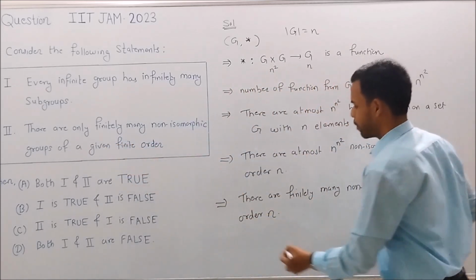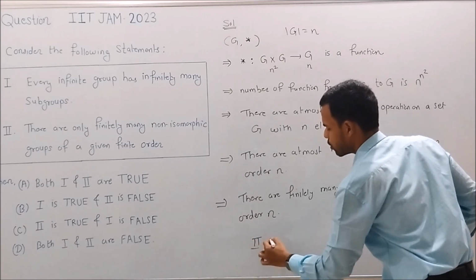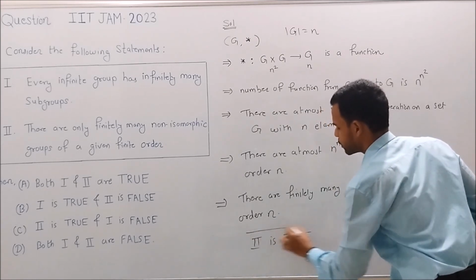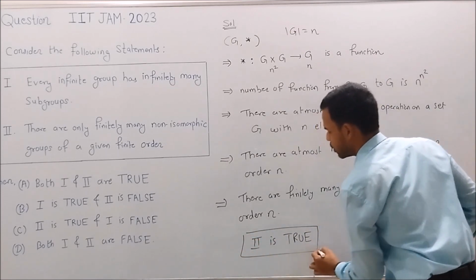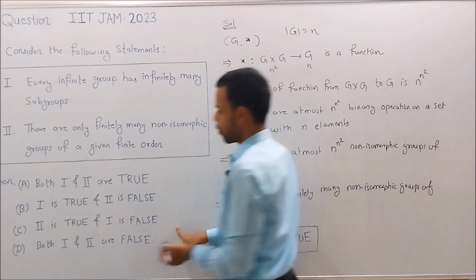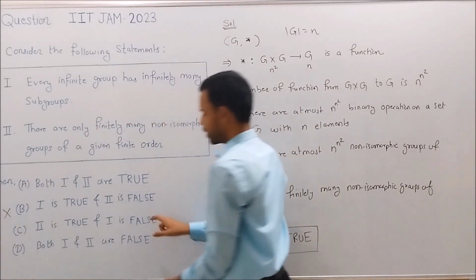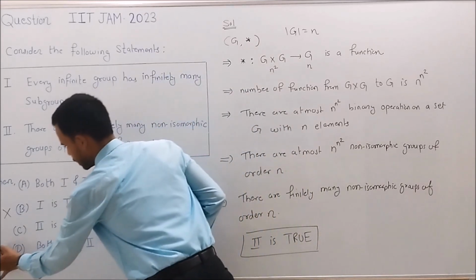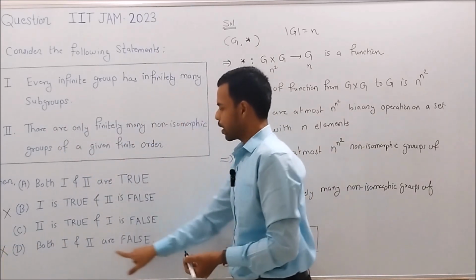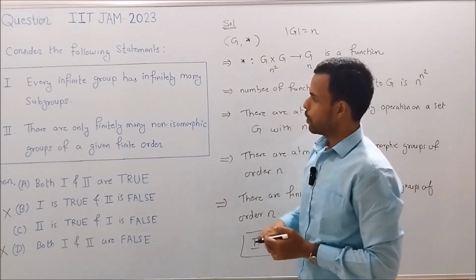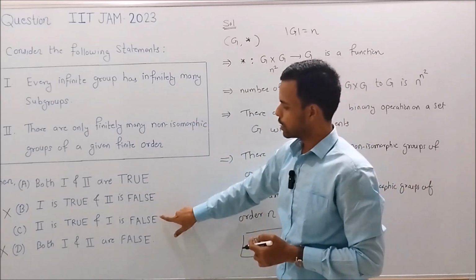Okay, so the statement 2 is a true statement. So option B is discarded because option B states that statement 2 is false, and option D is also discarded because option D states that statement 2 is false.